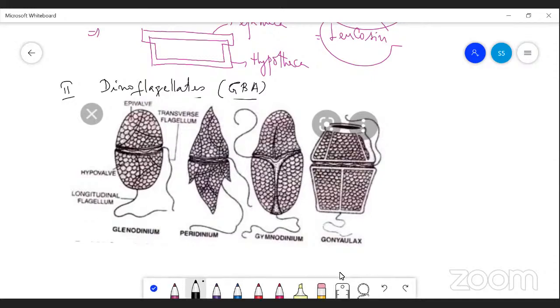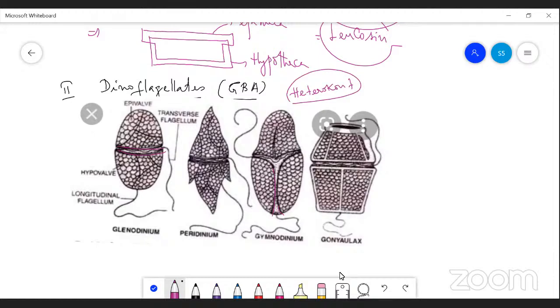One is a transverse groove and another one is a longitudinal groove. Due to the presence of these two grooves, the two flagella arise. This is called heterokont, in the sense, two different flagella.